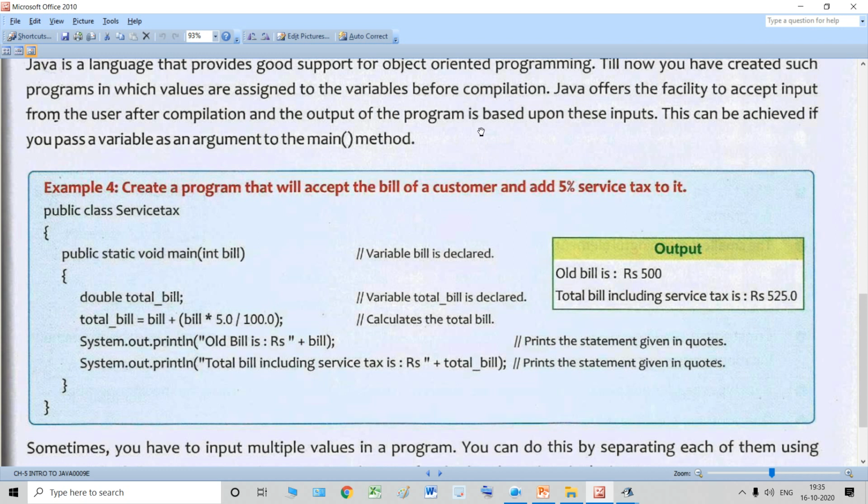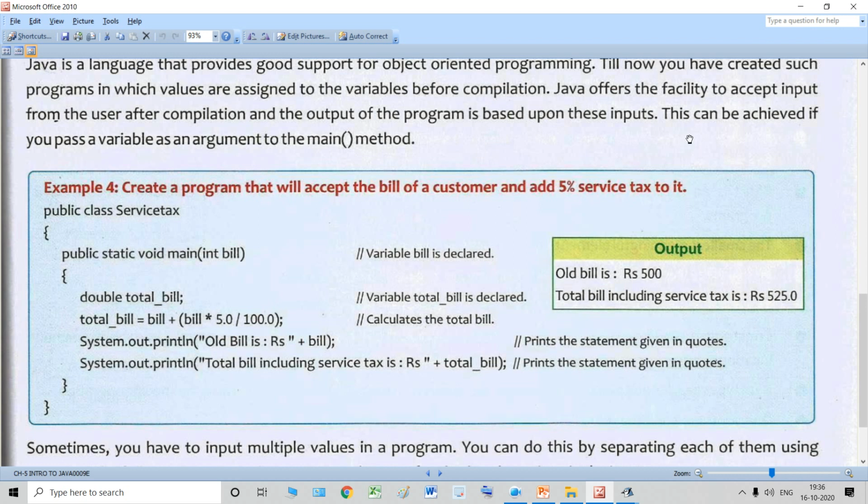So Java offers us a facility to accept the input from the user after compilation, and the output of the program is based on these inputs. Just before the output, we will mention the value of this bill, and based on this value, the final output will be calculated.